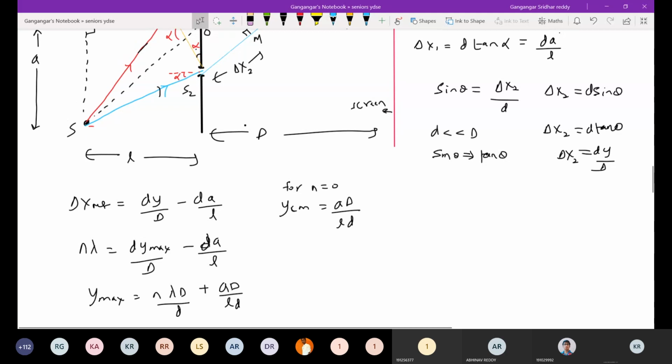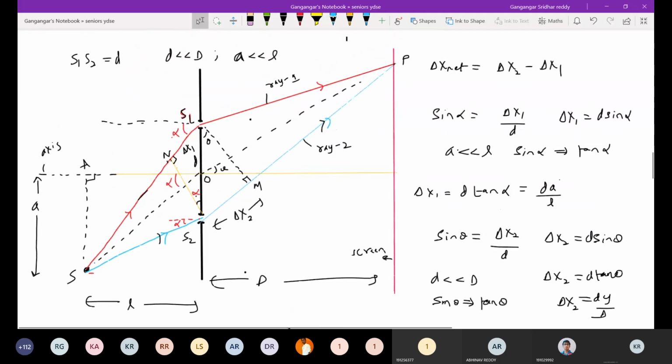If the source lies below the axis, the pattern will shift upward again. So the central maxima will be somewhere here. We don't know the exact position upward from slit S1, but this is the location of the central maxima. Next, higher order interference: n equal to 1, 2, 3. I'm just roughly showing that the maximas will be like this.